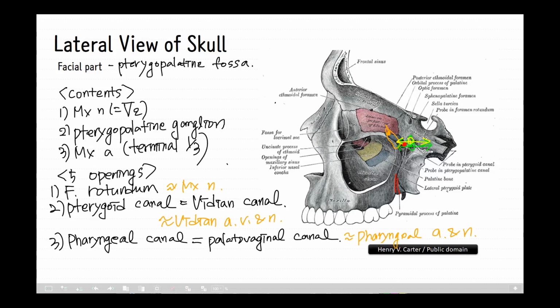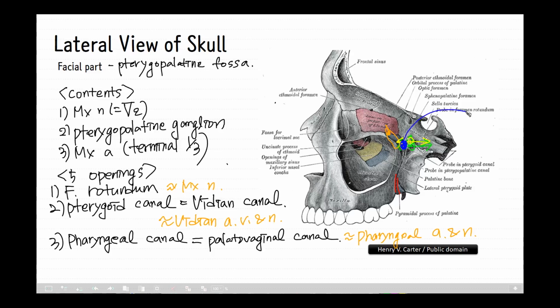One is the sphenopalatine foramen. The processes of the superior body of the palatine bone are separated by the sphenopalatine notch, which is converted into the sphenopalatine foramen by the undersurface of the body of the sphenoid bone. In the articulated skull, this foramen leads from the pterygopalatine fossa into the posterior part of the superior nasal meatus of the nose.